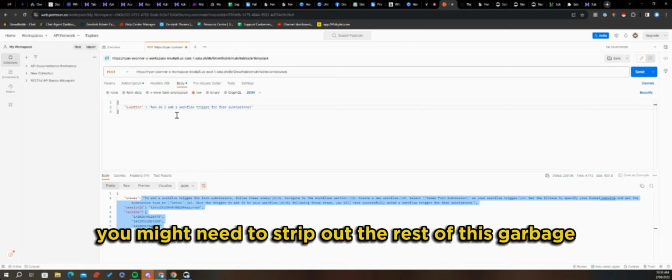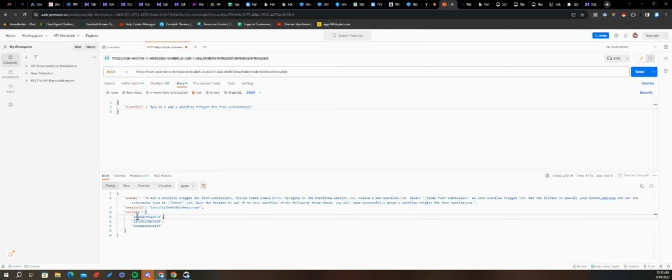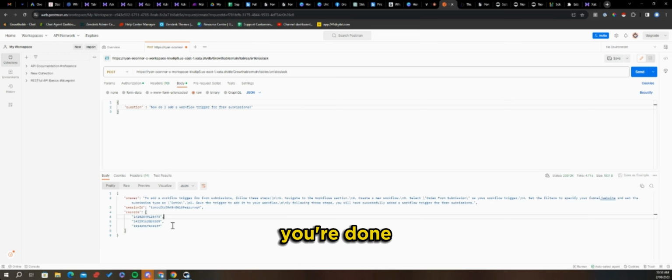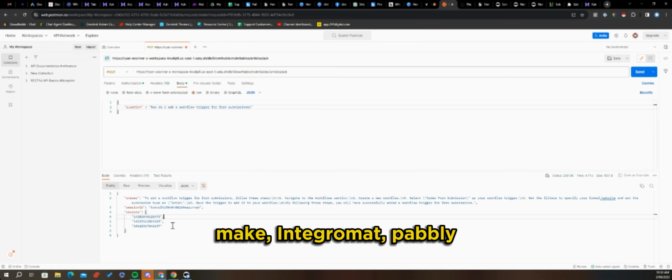You might need to strip out the rest of this garbage, like which records it used as the source of the information to find the answer, but whatever. Now you're done. Take that and use it. You could use it in Zapier, Make, Integromat, Pabbly. Awesome, right? That's how easy it is. I think it took 10 minutes.